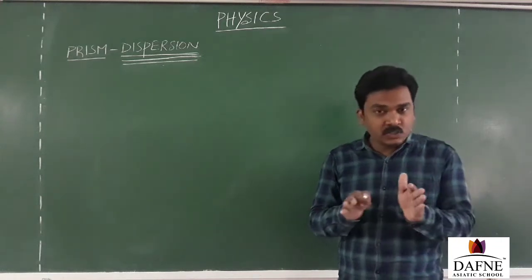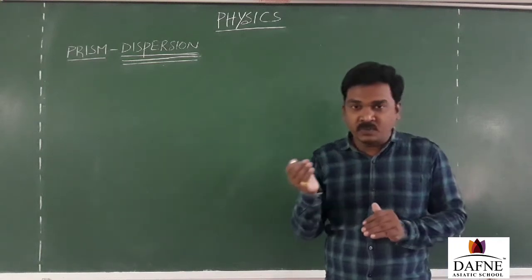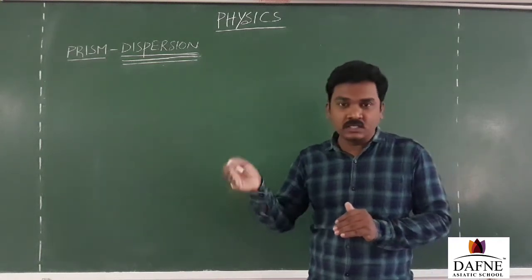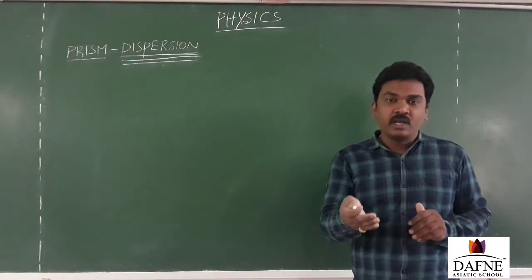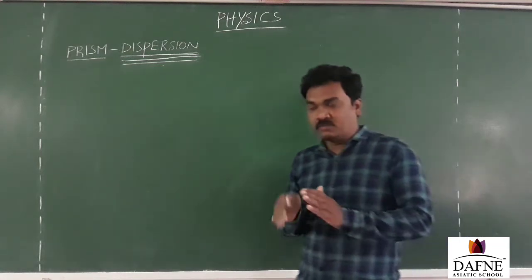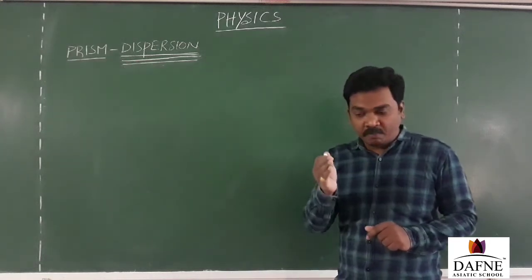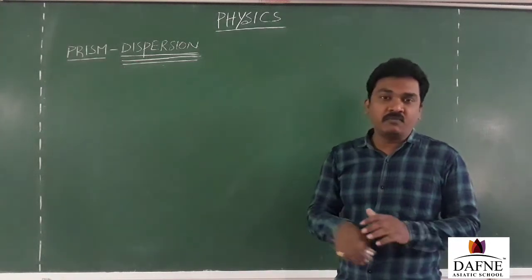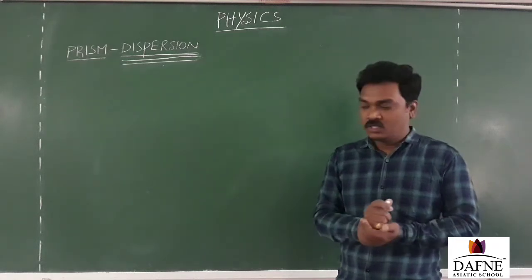So the light gets dispersed according to wavelengths, the way people get dispersed after assembly according to their class or section. Similarly, the light gets dispersed according to the wavelengths present in it when it travels through the prism. That's what we learned in the earlier class: dispersion of light through a prism, and also the concept of spectra, which is a group of colors or a group of wavelengths.